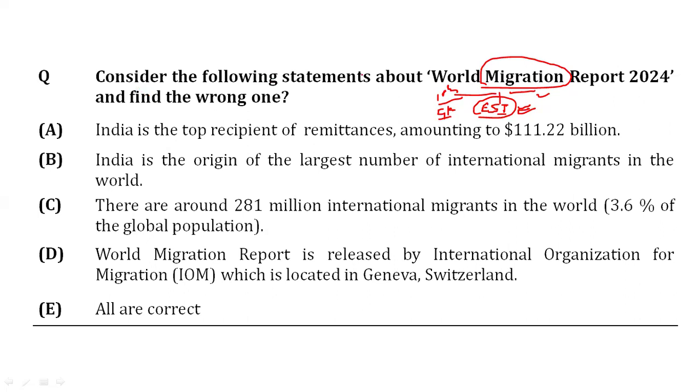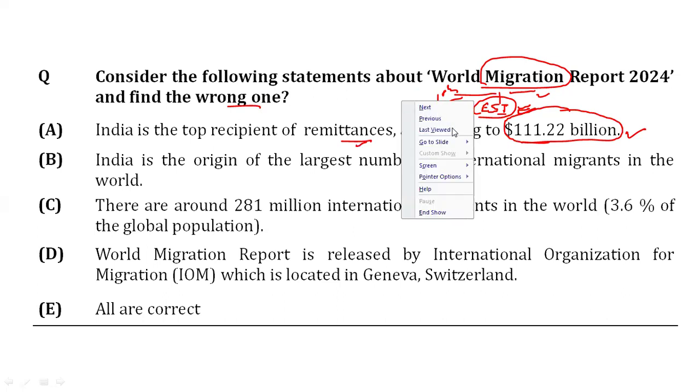Consider the following statements about the World Migration Report and find the wrong one. India is the top recipient of remittances amounting to $112.22 billion. So this is a factual statement that is true. India is the highest recipient of remittances. Remittances means money that the migrants send back to their country. Mostly people migrate from developing countries to developed countries for better jobs and better earning, and the extra earning they send back to their family at home.